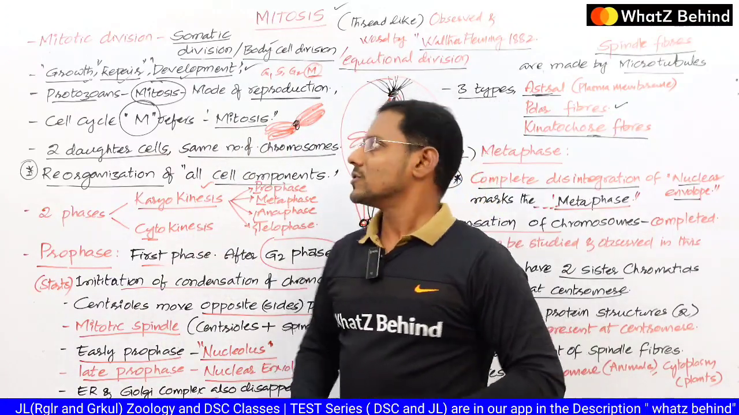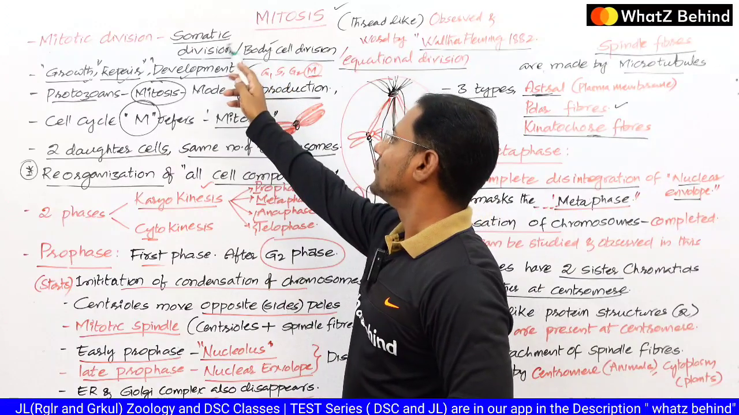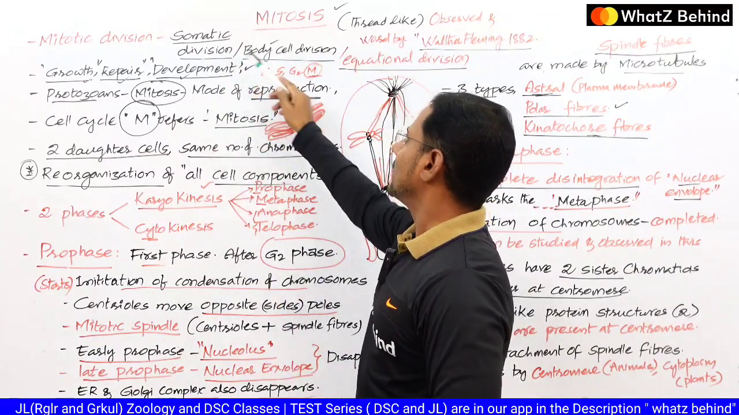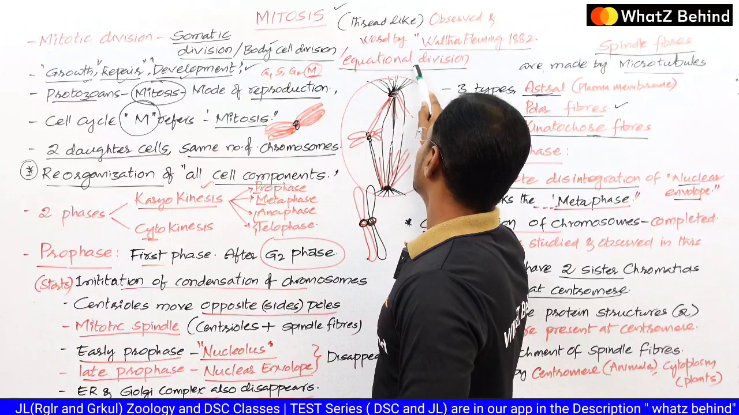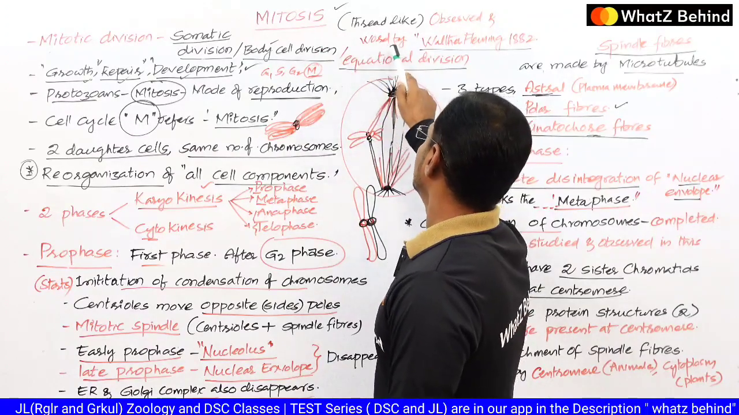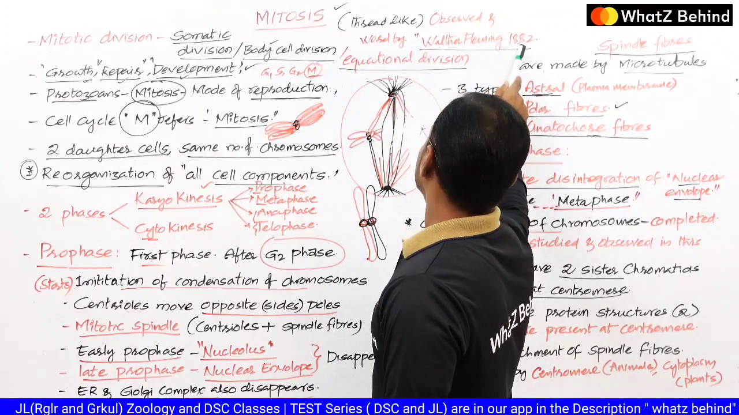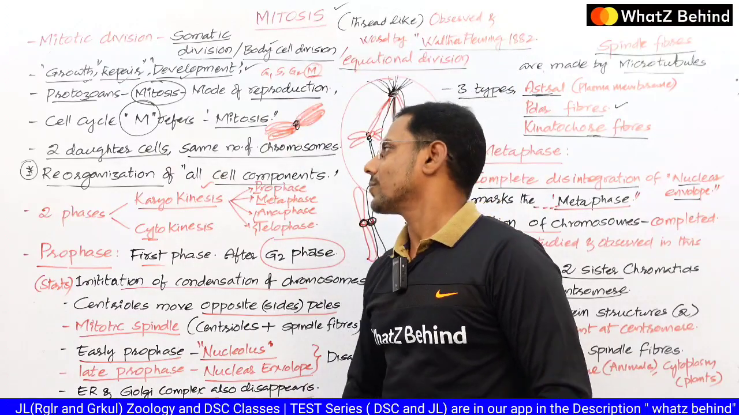Right, ikkada మనం గుర్తుపెట్టుకోవాల్సినటువంటి అంశాలు ఏంటి అని చూసినట్లయితే the different names for the mitotic division: somatic division, body cell division and the equational division. And this mitosis, the word is coined by Walter Fleming in 1882 and he observed the mitosis in some kinds of cells.